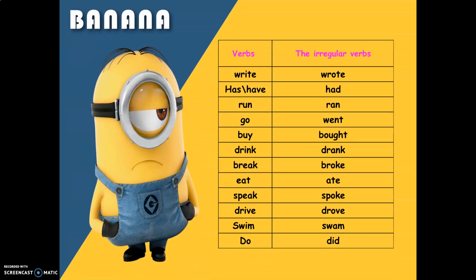So the irregular verbs are write, wrote, has, had, have, had, run, ran, go, went, buy, bought, drink, drank, break, broke, eat, ate, speak, spoke, drive, drove, swim, swam, do, did. Please, my beautiful students, you have to memorize these verbs, okay? Because I will ask you one by one in my virtual class, girls, okay?